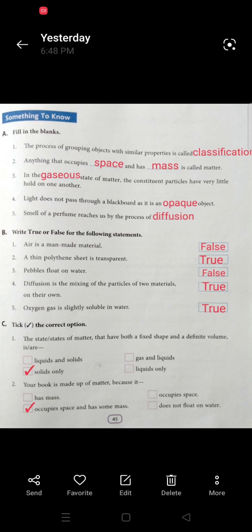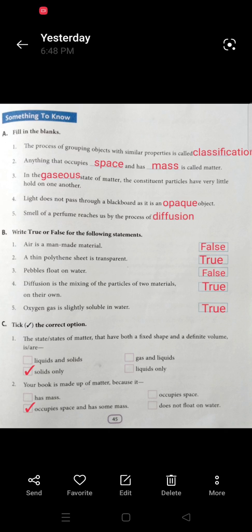Today we discuss the question answer of chapter 3 States of Matter. First we see the fill in the blanks. The process of grouping objects with similar property is called classification. Here n is omitting, you will add n at last.